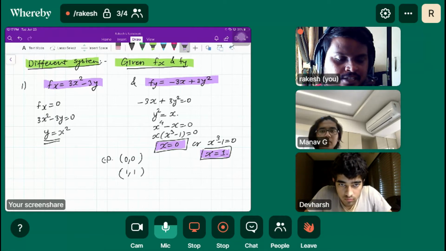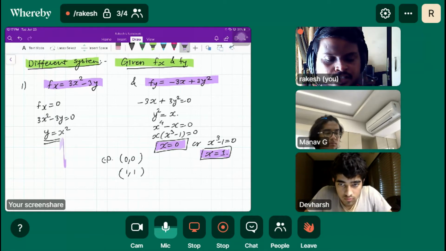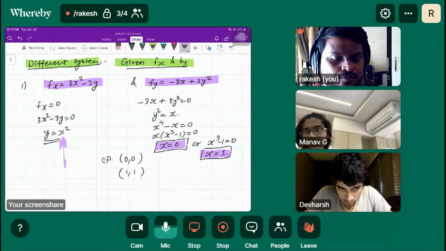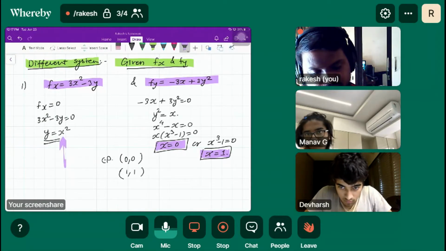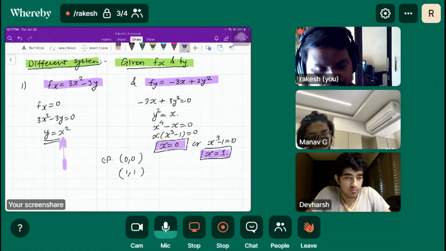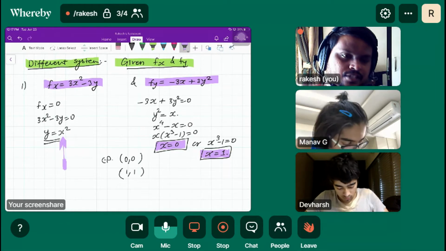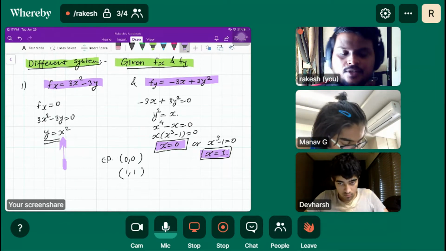When we plug x is equal to 0 in this equation, it will give you the y value. If x is equal to 1, it will give you a different y value. So x is equal to 0, y is equal to 0; x is equal to 1, y is equal to 1.